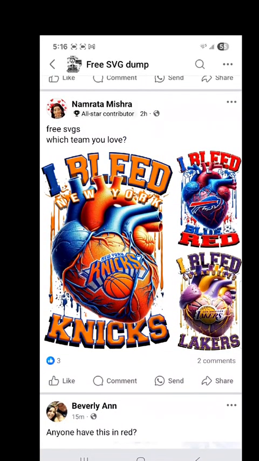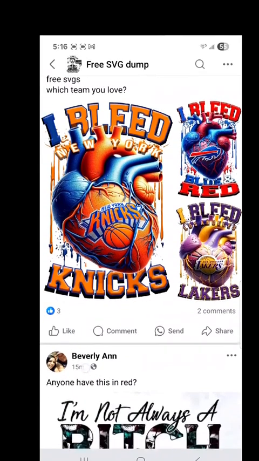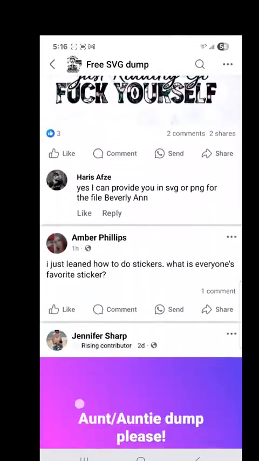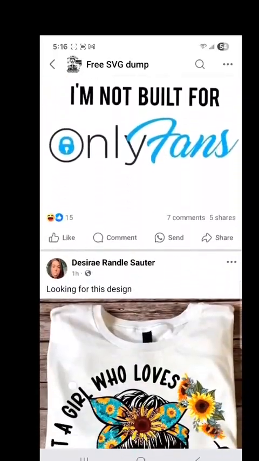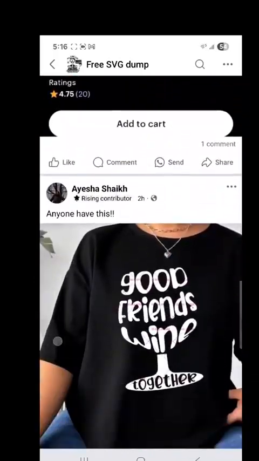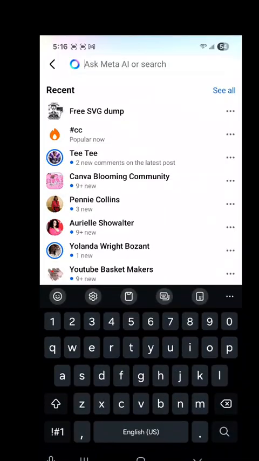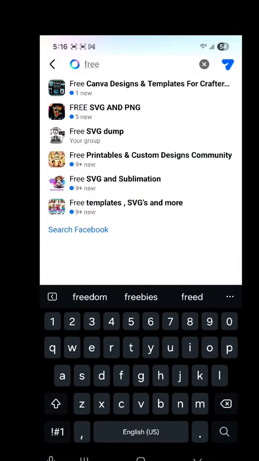Look at this one here, free SVGs. Which team do you love? Oh, this is super cool. All right, again, I would just message this person and see if it's okay to use commercially. Otherwise she creates something, it goes viral, and then all of a sudden they come along and say that is theirs, and no, they actually gave it away.